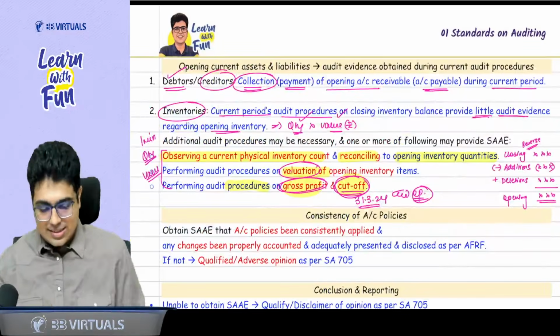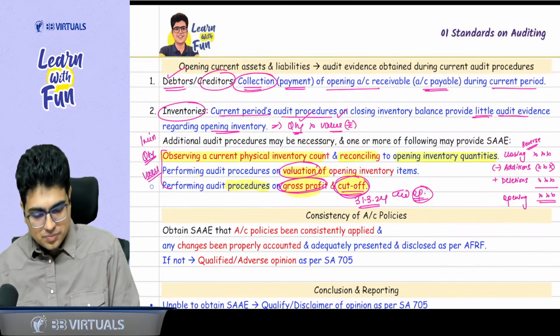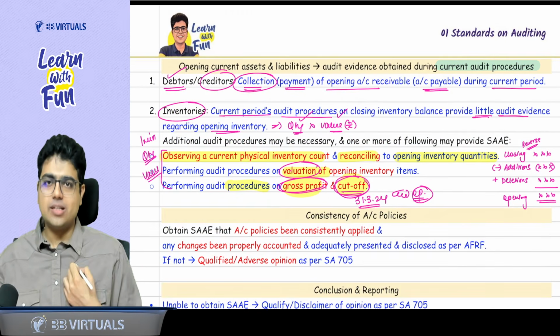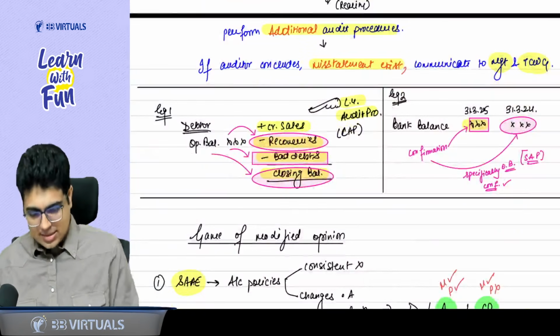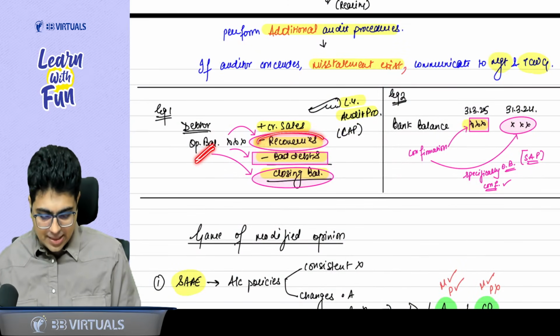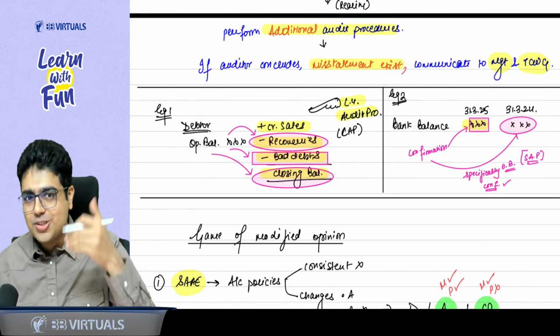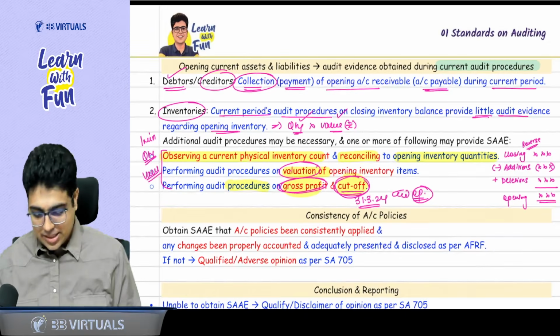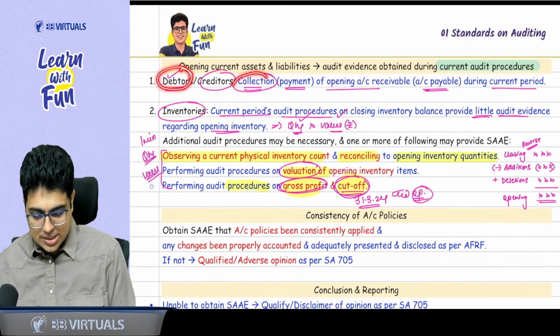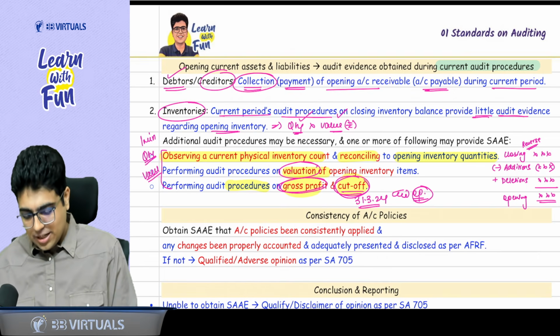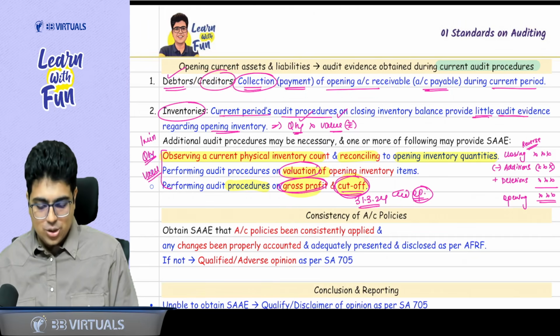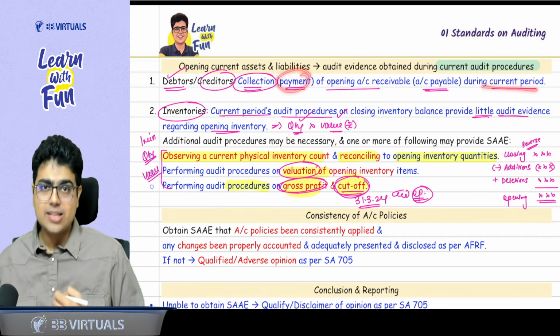Now, sir, let's discuss some examples of current year audit procedure. So, as I told you, if I want to test the opening debtors, I can check the recoveries during the year, collections during the year. So, this is what is written here. For checking the opening debtor, you can check the collections during the period. On the contrary, if you want to check the opening creditor, you can check the payments made during the year.